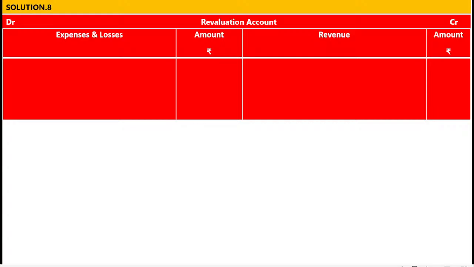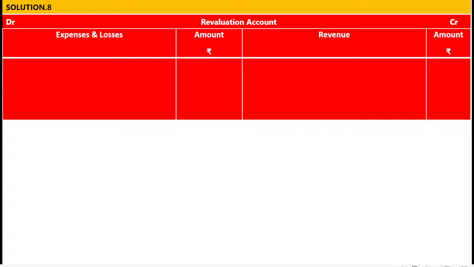But if you want to solve this question by applying the rules of debit and credit as per American accounting system or an accounting equation approach, two accounts are involved. One is PDD, another one is revaluation account. PDD is a liability account, a revaluation account is a revenue account on the credit side.